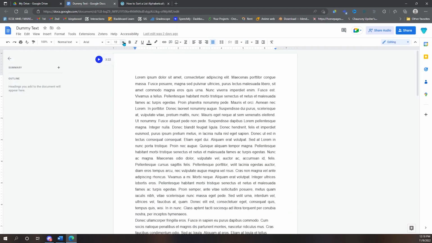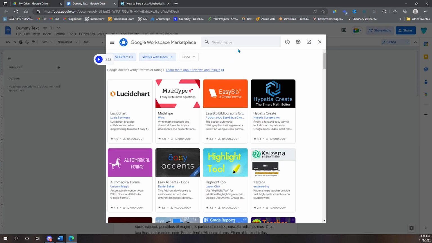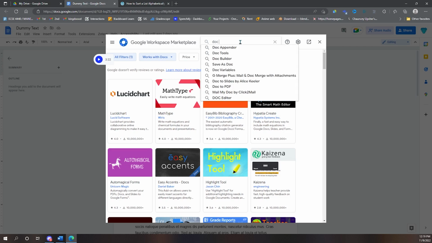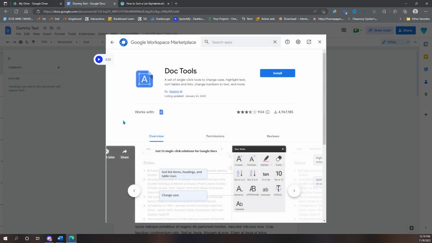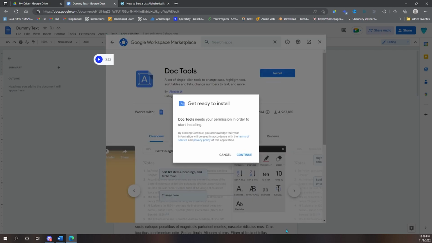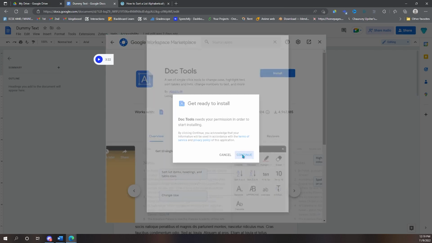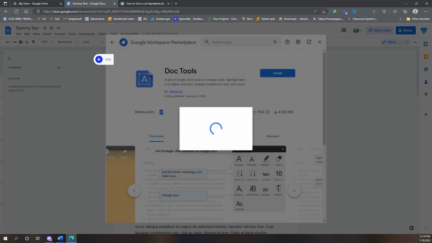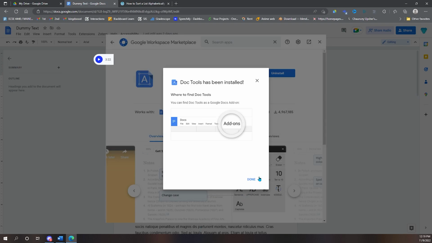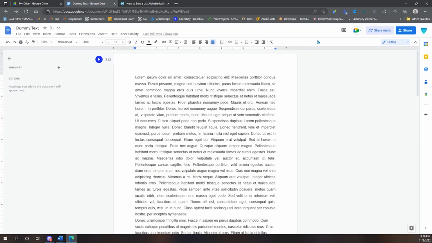In order for you to do it, you will go to Extensions, Add-ons, Get Add-ons. Then you'll type in Doc Tools, and you'll click this one by Ablebits. Click on it, then install. Hit continue. Then it's going to ask if you want to access your account. Hit allow. Alright, so it's been installed. It's done.